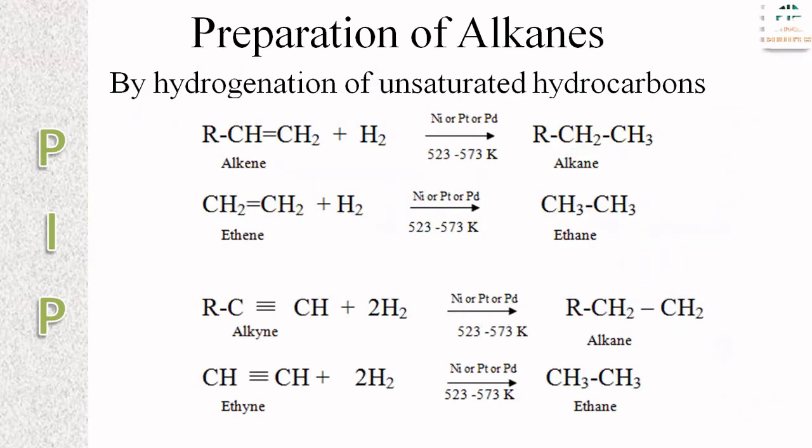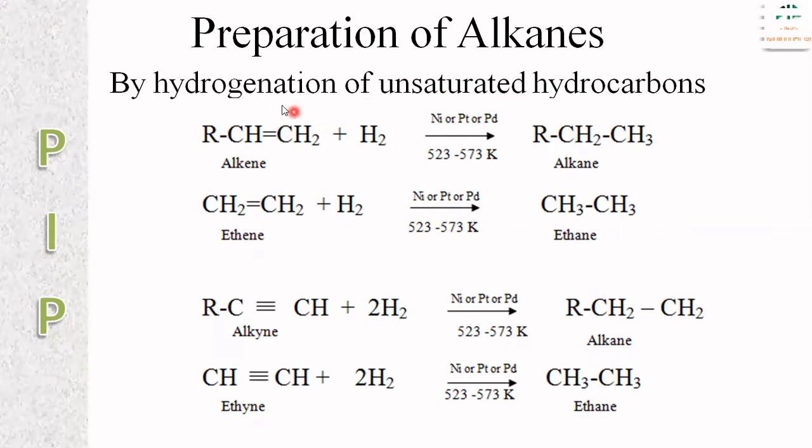Preparation of alkanes. The first method is by the hydrogenation of unsaturated hydrocarbons. What is meant by unsaturated hydrocarbons? In the previous video, we saw what is meant by unsaturated hydrocarbons and what is meant by saturated hydrocarbons. The hydrocarbons having a double bond or multiple bond, either double bond or triple bond, are called unsaturated hydrocarbons. Saturated hydrocarbons means single bond.